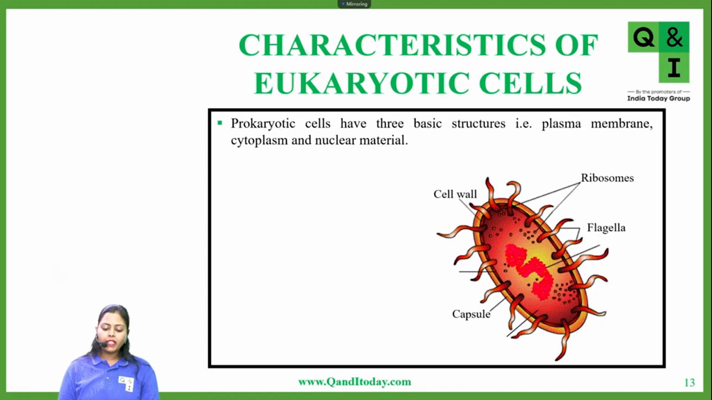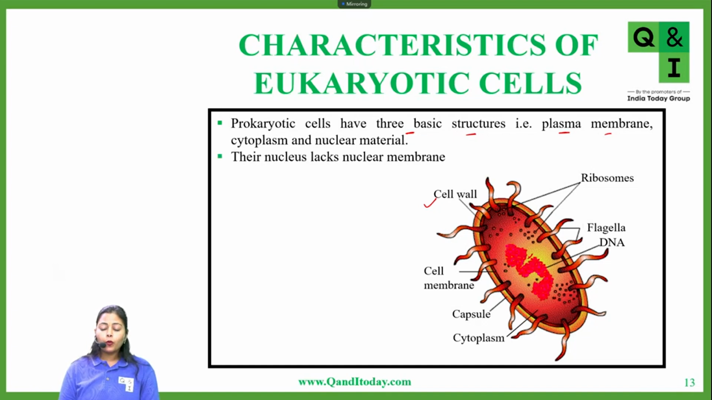Now moving ahead to a prokaryotic cell. You can see from here, that's a prokaryotic cell, and it has just three basic structures. That is, it has one plasma membrane, it has one cell wall, and it has its nuclear material. Now see, this is the nuclear material which is present, this pink structure. Now this nuclear material is DNA, and their nucleus lacks a membrane.